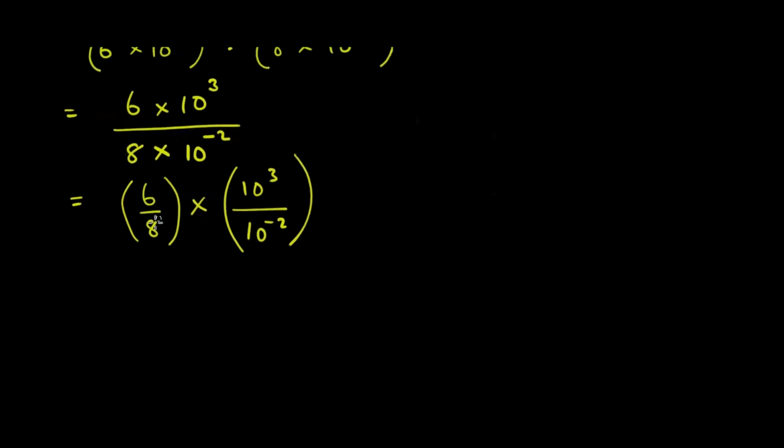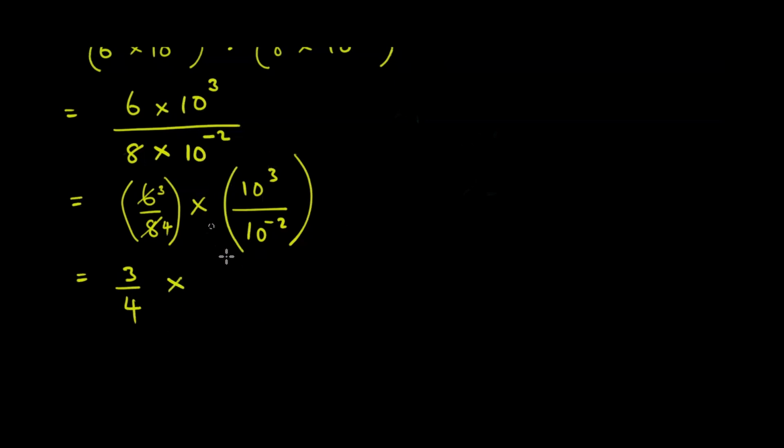Now we look for a common factor that goes into 6 and into 8. 2 into 6 is 3, 2 into 8 is 4. So here we have 3 over 4, times.